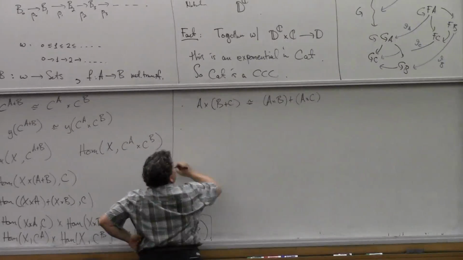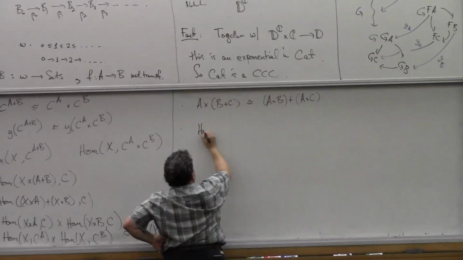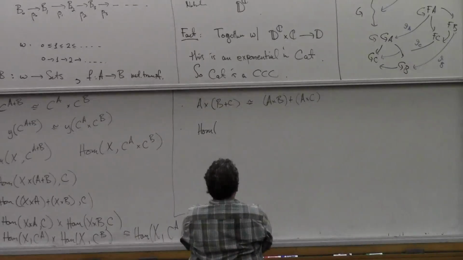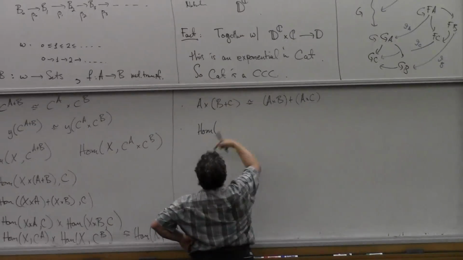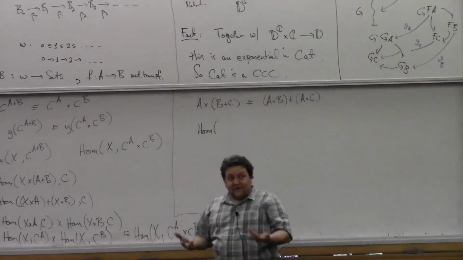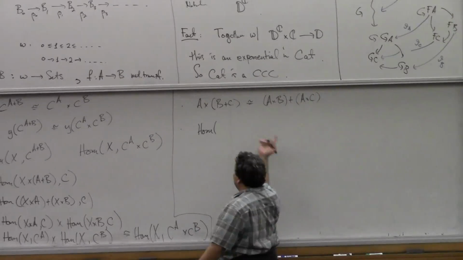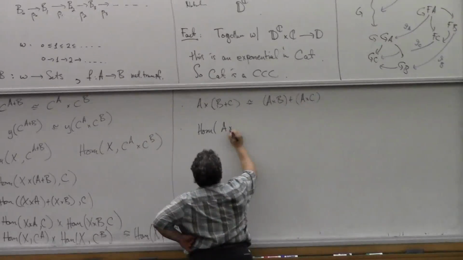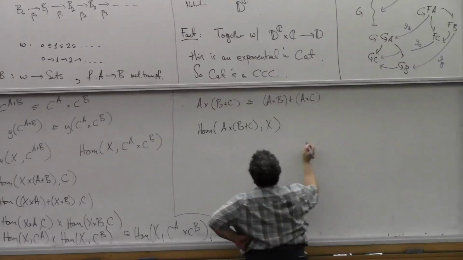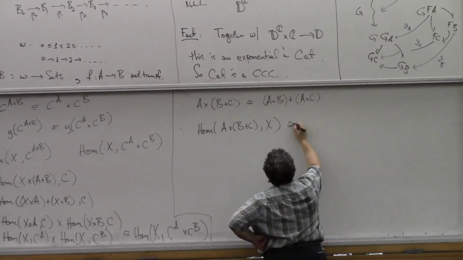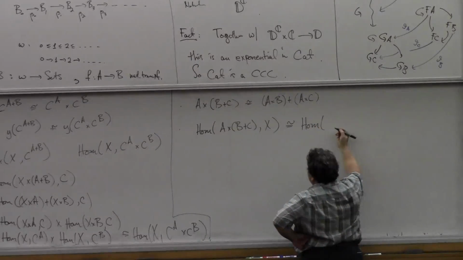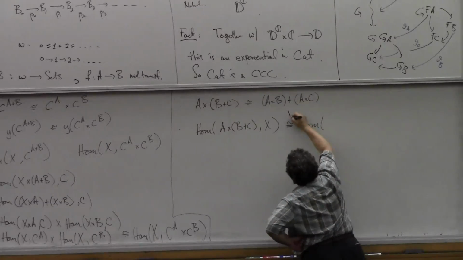OK, so we want to show that. So we have to show, we'll use Yoneda. So we have to show that Homming into this thing, should I Hom into it or should I Hom out of it? Let's Hom out of it. So we'll use the same argument, but we'll dualize everything. We use the theory of duality, right? We do everything over C op rather than C, and we Hom out of this thing. So we Hom A cross B. Remember, I told you that this principle of duality is a pretty slick business. So here I'm using it, and I don't really have to think much about it. I can just do it formally. In fact, all of these calculations are purely formal now that I've built the machine.